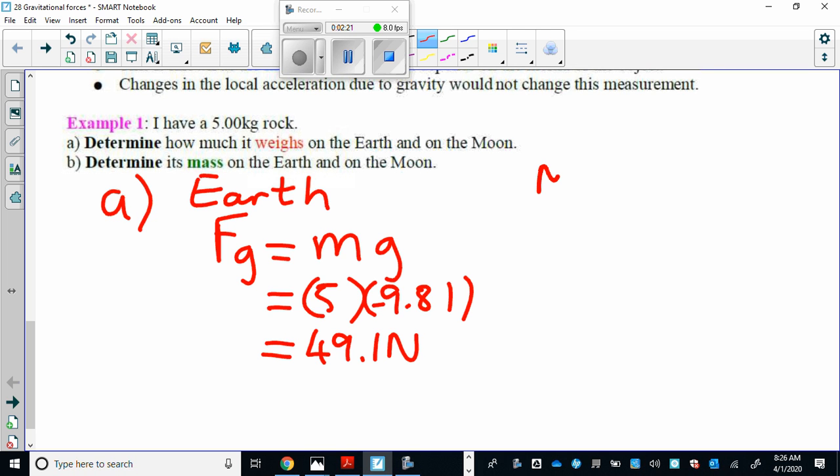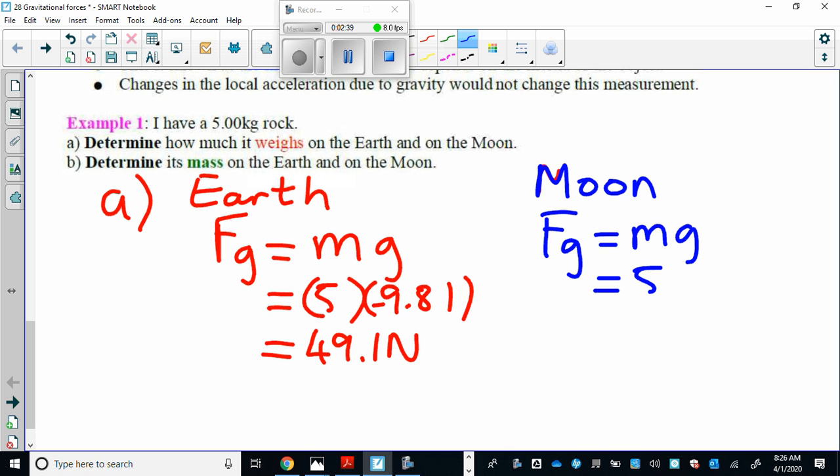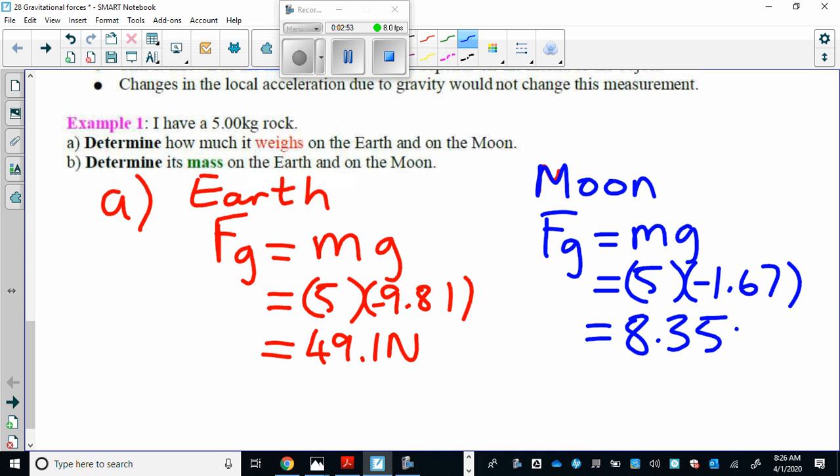On the moon, the gravitational field strength is much weaker. Acceleration due to gravity on the moon is much smaller, and therefore, when we plug in our g value, we use this number. You don't need to memorize that number. That's the acceleration due to gravity on the moon. It's 1.67, so it's about 1/6 that of Earth, and you end up getting 8.35 newtons. So as you can see, the weight of the rock is different on Earth and on the moon.